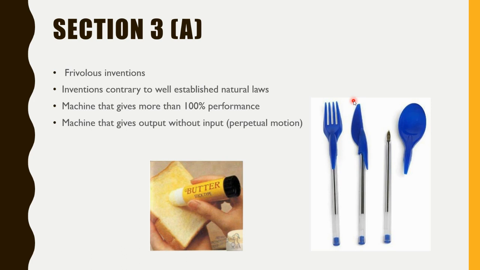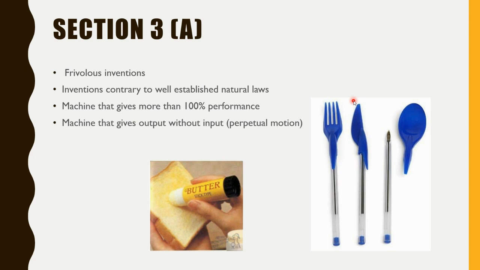Example: if you come with a butter stick, like we saw that Fevistick is there and you are easily able to apply it on some surface, so you come up with the butter stick. That butter stick cannot be patented, right? Because it is just frivolous. That is just application from one form to another.